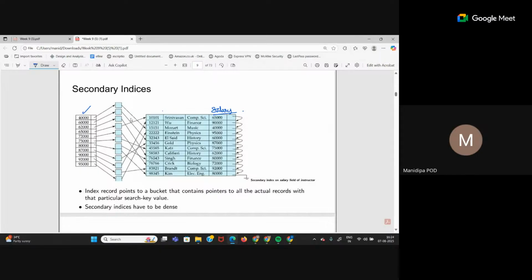Now, in a secondary index, what happens? Index record will point to a bucket that contains pointers to all the actual records. Which means, see, in the actual table, you can see for 80,000, how many records are there who have 80,000 salary? One record is there, two records are there. Correct? In the index table, how many records are there for 80,000? Only one. That means now there has to be some intermediary because this 80,000 has to point to two different locations, but we don't have that many pointers. We only have one pointer here.